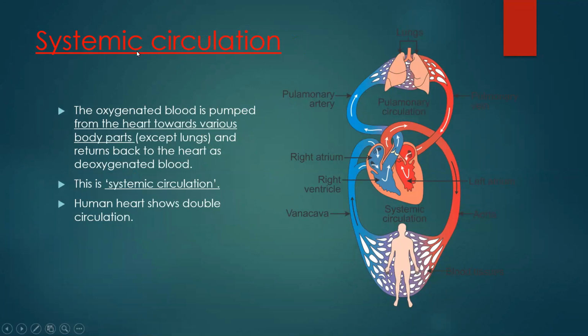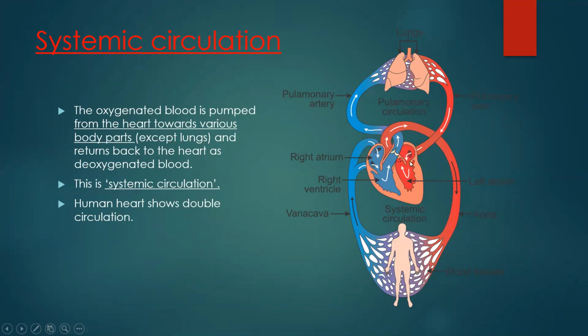Now systemic circulation. What do you mean by systemic circulation? The oxygenated blood is pumped from the heart towards various body parts except the lungs. Now here we had seen the aorta. Always remember, the right side of the heart deals with deoxygenated blood, whereas the left side of the heart always deals with oxygenated blood. Right side impure blood, that is deoxygenated, left side always oxygenated.